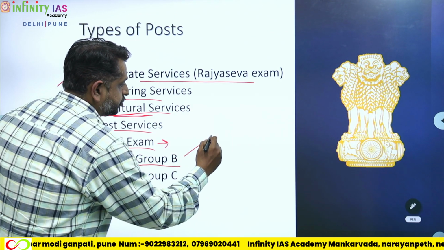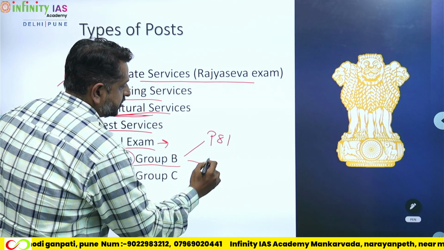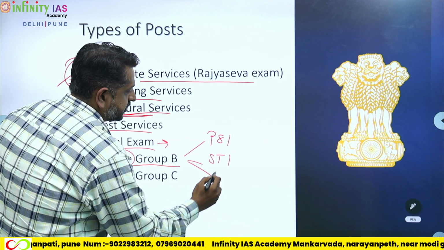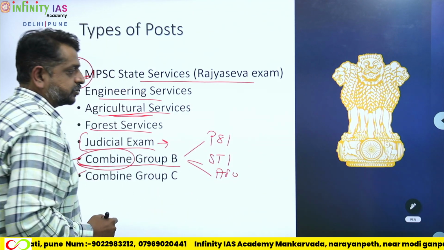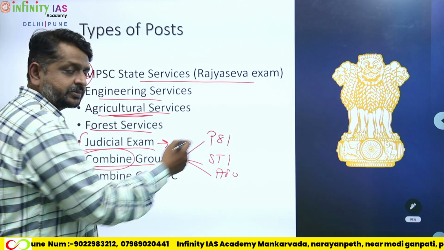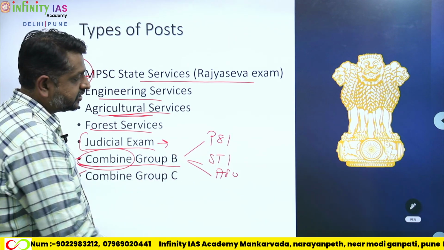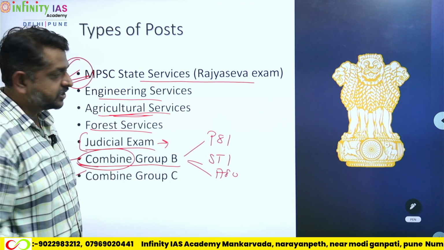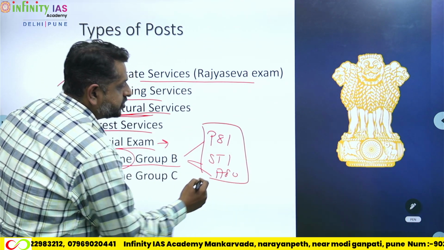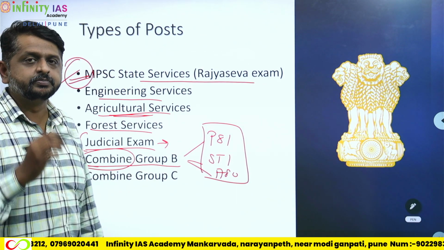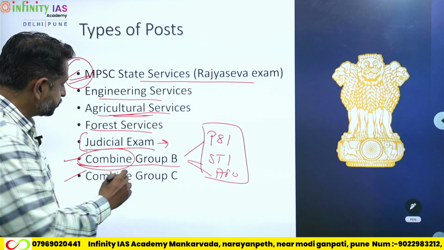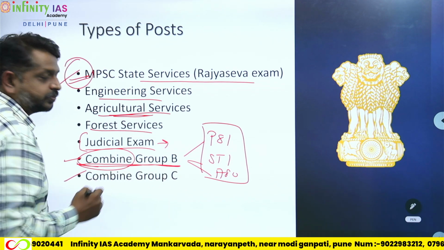They are also known as PSI, STI, and ASO. Right? So you have a police sub-inspector, state tax inspector, and assistant section officer. These are the three non-gazetted Group B posts for which you would be giving a combined Group B exam.